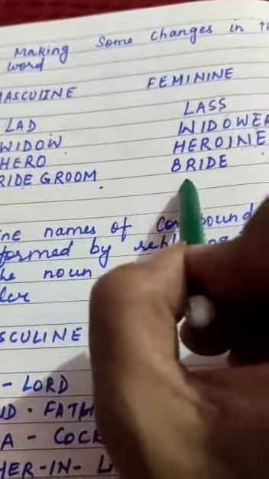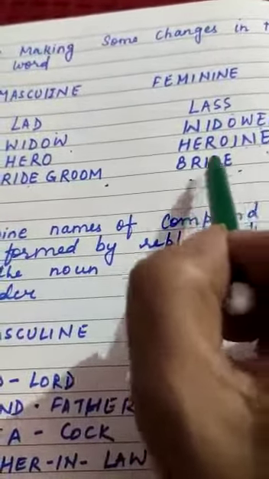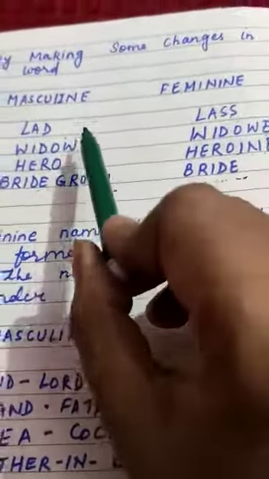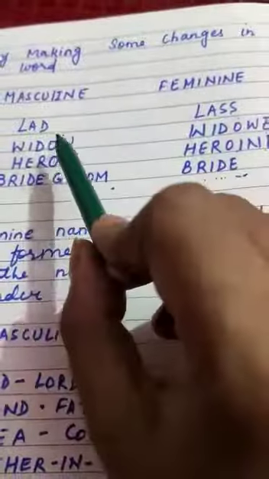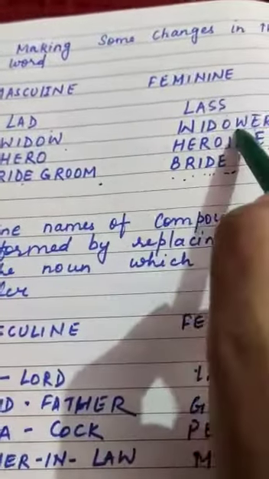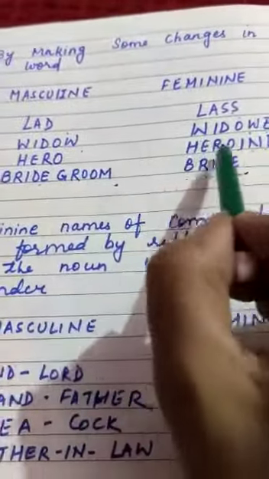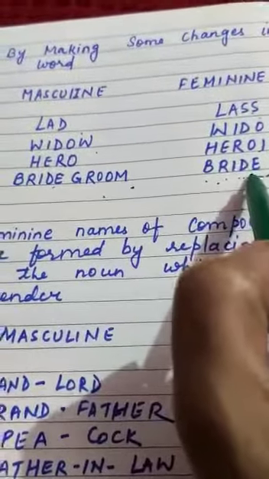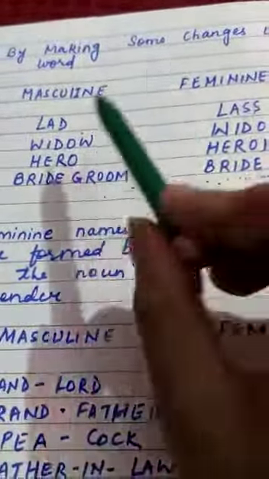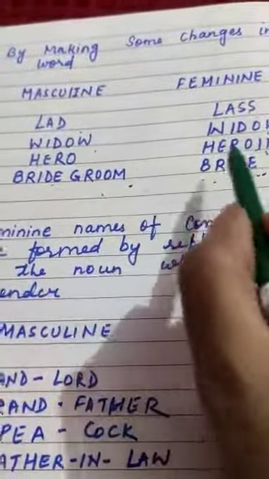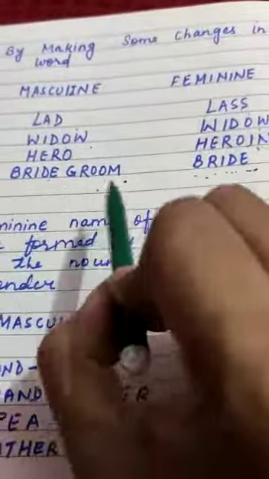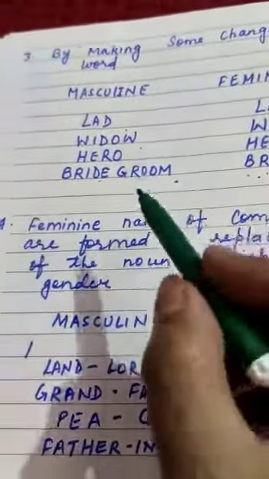Bridegroom, then in feminine it's bride. Lad becomes lass. These are the total changes of the word: hero, heroine, widow, widower, lad, lass, bridegroom, bride.